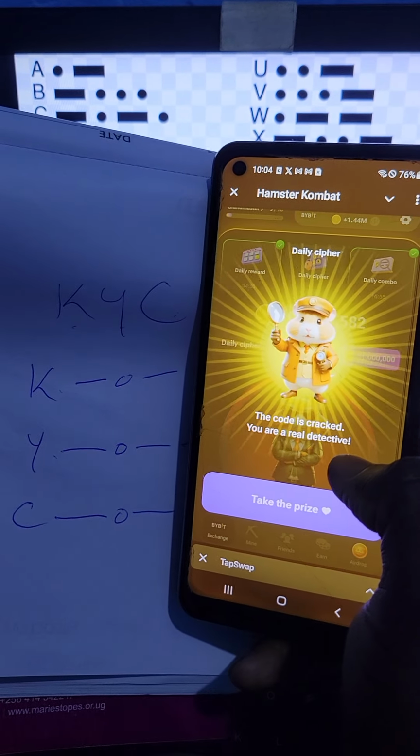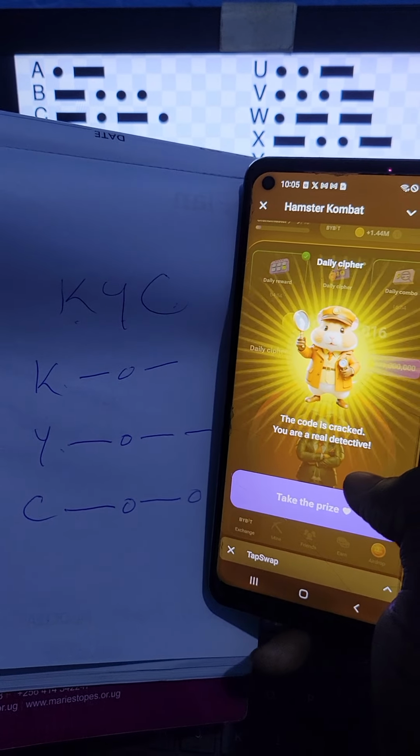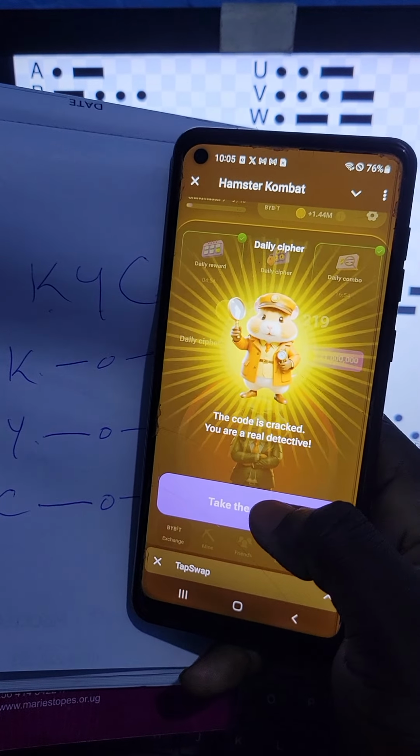As simple as that. The word is KYC. Know your customer. Lastly, click on take the prize.